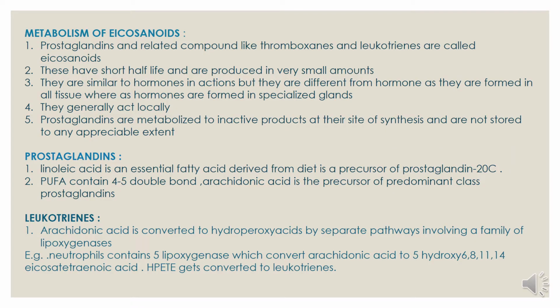So, metabolism of eicosanoids. Prostaglandins and related compounds like thromboxanes and leukotrienes are called eicosanoids. They have a short half-life and they are produced in very small amounts. They are similar to hormones in actions, but they are different from hormones as they are formed in all tissues, whereas hormones are formed in specialized glands. They generally act locally. Prostaglandins are metabolized to inactive products at their site of synthesis and are not stored to any appreciable extent.